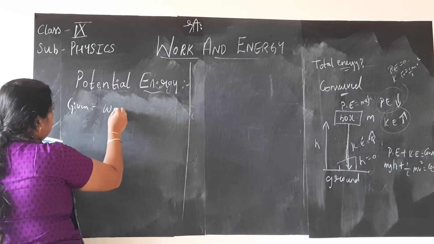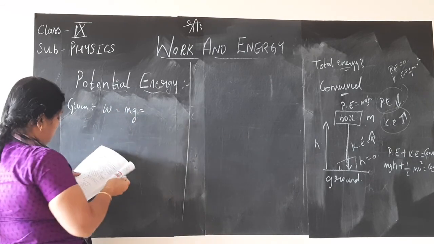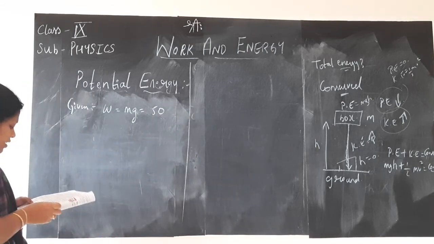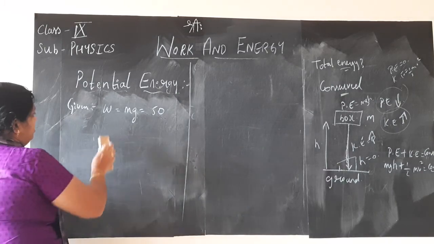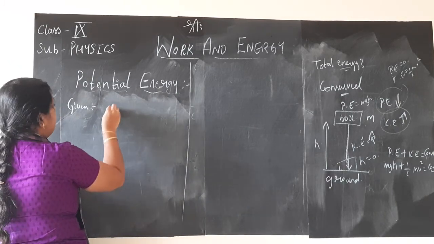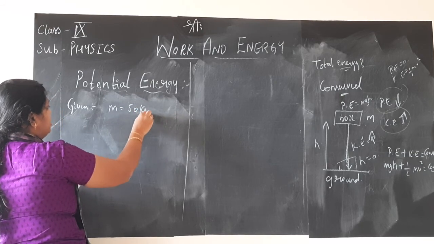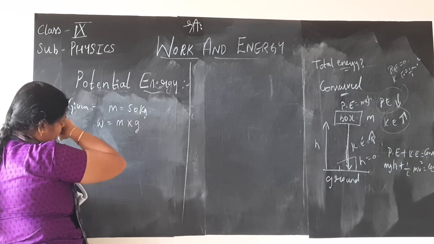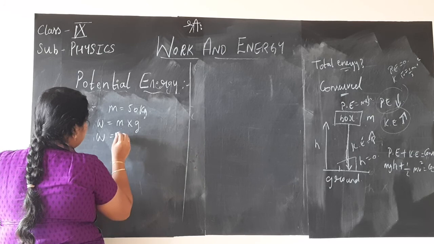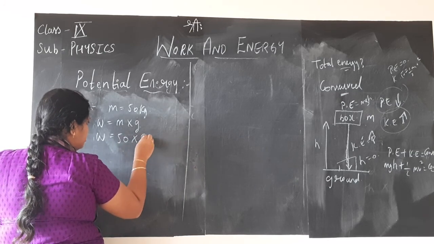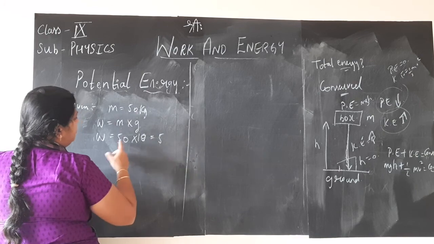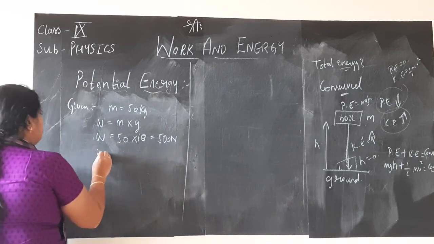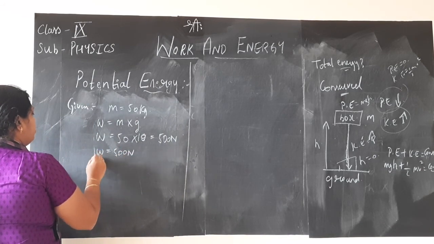So here again the weight of the boy is given. W is equal to M into G. He is weighing 50 kg. Sorry, mass is given, children. The mass of the boy is given as 50 kg. In order to find his weight, if you multiply the mass with the acceleration due to gravity, that gives you the weight of the boy. So 50 kg mass, acceleration due to gravity they have asked us to take 10. His weight is 500 Newton.